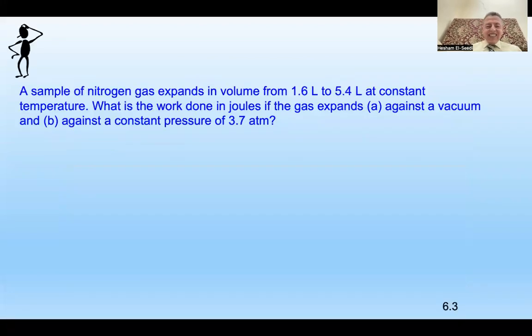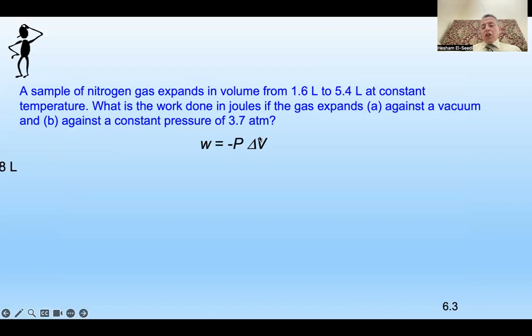Okay, again, nice one. What if a sample of nitrogen gas expands in volume from 1.6 to 5.4 liters at constant temperature? What is the work done in joules if the gas expands (a) against a vacuum, (b) against a constant pressure? So it gives you these factors.